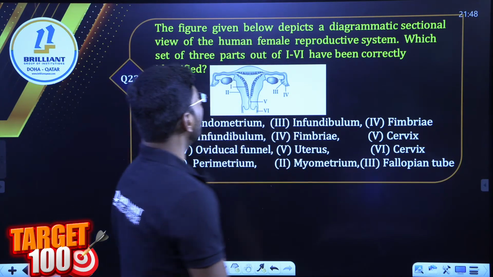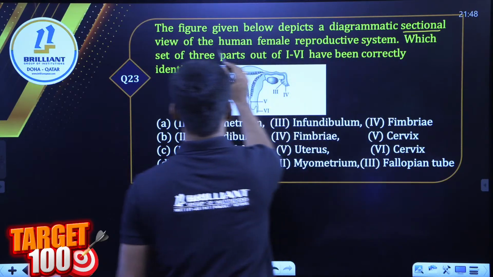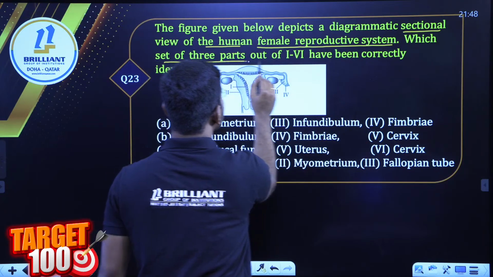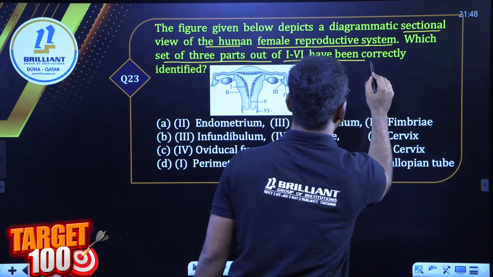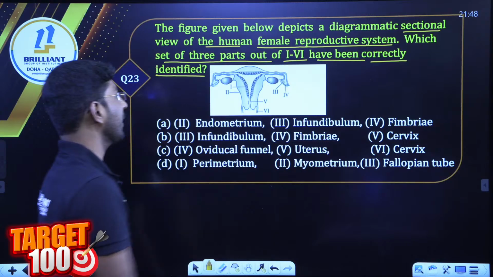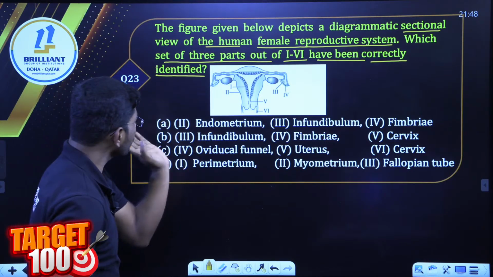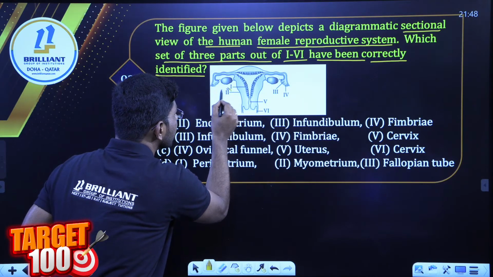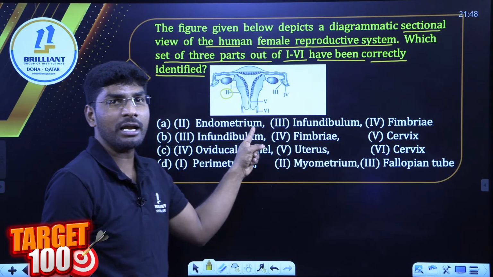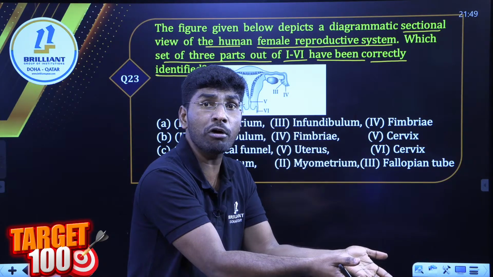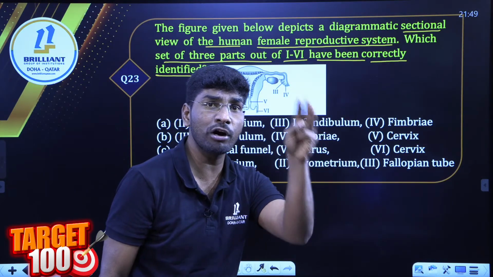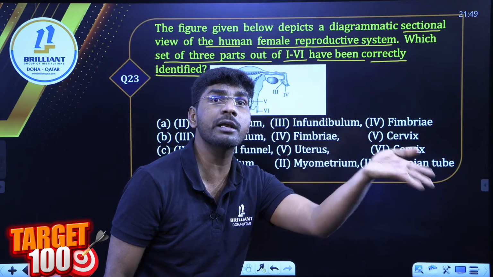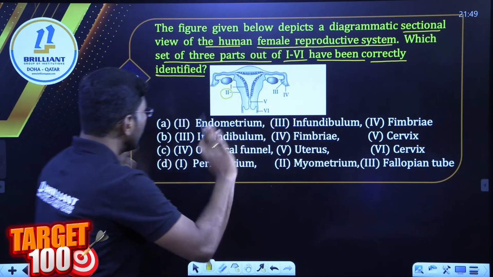The figure given below depicts the diagrammatic sectional view of the human female reproductive system. Which set of the three parts of 1 to 4 or 1 to 6 have been correctly identified? What is the first option? Option 1, second, endometrium. Where is the second? This one is the second. Second is not endometrium, right? It is perimetrium, the outer membrane of the uterus. The uterus is made up of 3 walls: perimetrium, the outer wall; endometrium, the inner wall; and the middle one, myometrium, smooth muscle, right? So leave this one.